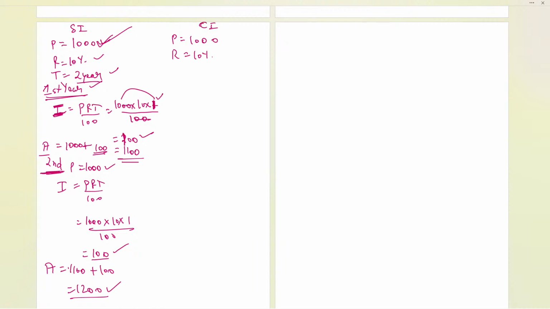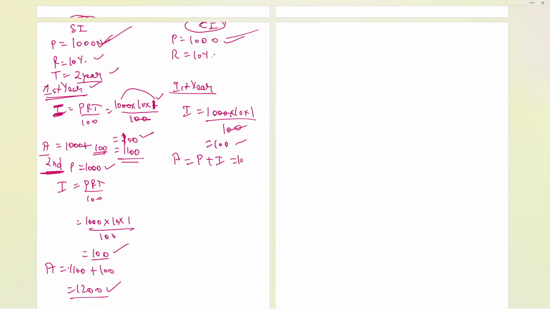But now in compound interest, I'm telling you the difference. Let me tell you, in compound interest and simple interest, the first year is same for both of them. So same formula, PRT by 100, 1000 times of 10 times of 1 by 100. Zeros are cancelled. 100 is the interest. So what is the amount? Principal plus interest will be the amount. So principal is 1000 and the interest is 100, so 1000 plus 100, it will be 1100 over here.